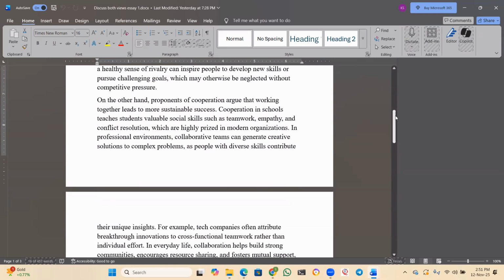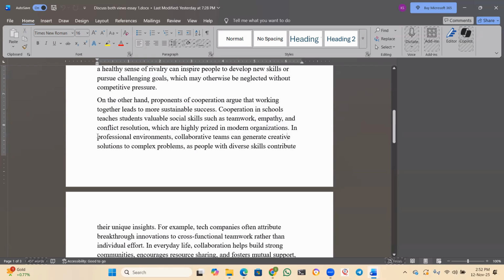So second body paragraph is about cooperation, right? On the other hand, proponents of cooperation argue that working together leads to more sustainable success. Now, cooperation in schools teaches students valuable social skills such as teamwork, empathy, and conflict resolution, which are highly prized in modern organizations. That is the first advantage of having cooperation in schools. In the same way, what is that? Teamwork, empathy, conflict resolution, all these things.